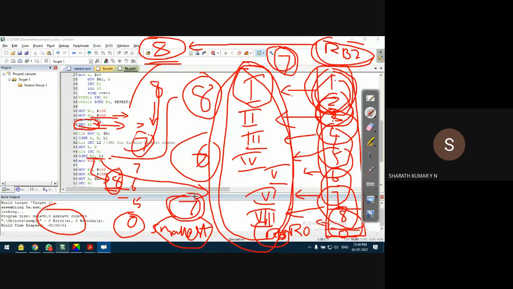Since the number of comparisons should be only 7, I did not decrement R2 here. The number of comparisons now is 8 because I did not decrement R2. The last comparison is between the last register of register bank 2 and the first register of register bank 3. What is the first location of register bank 3? For example, let us say it is 0, it will compare 8 and 0. It will conclude that the smallest number is 0.